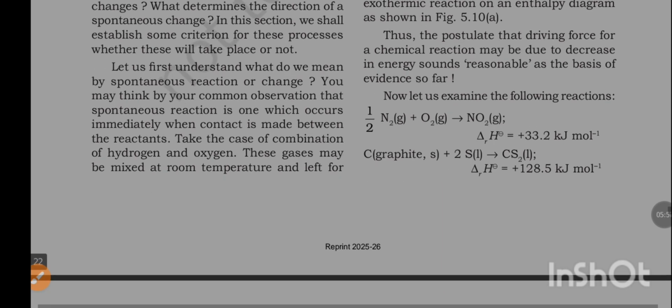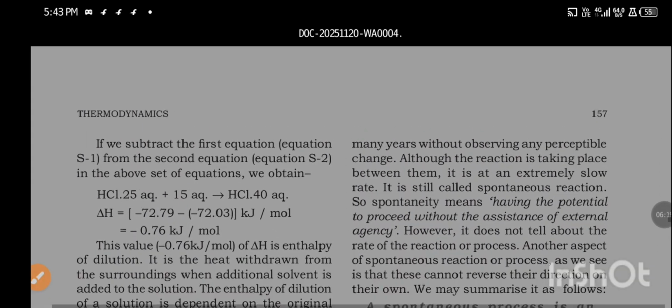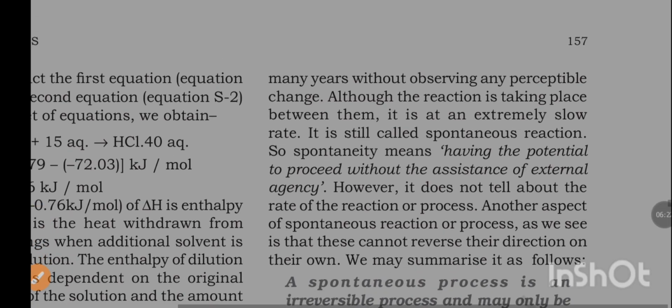You may think, by your common observation, that a spontaneous reaction is one which occurs immediately when contact is made between the reactants. Take the case of the combination of hydrogen and oxygen. These gases may be mixed at room temperature and left for many years without observing any perceptible change.